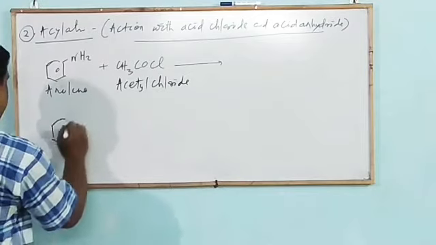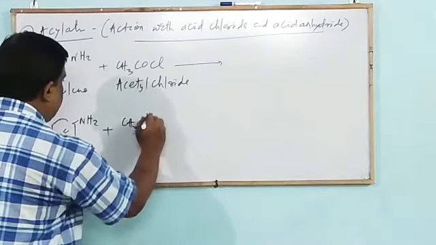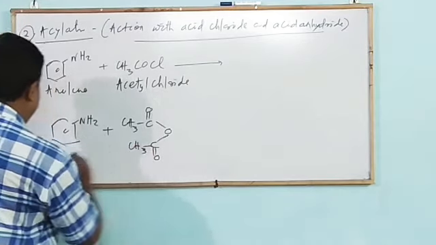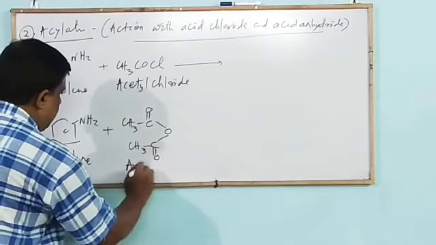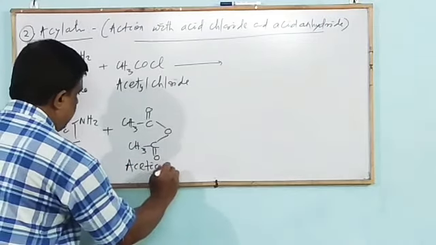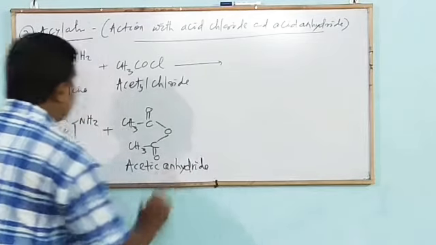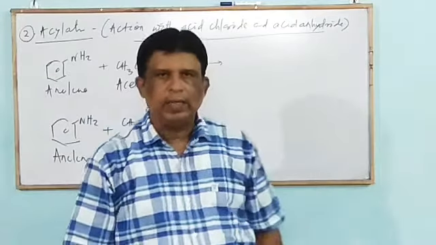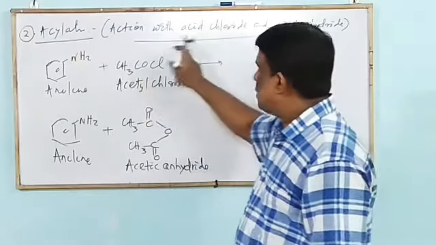Similarly, another equation, aniline reacts with acetic anhydride. That means primary aromatic amine, aniline, also responds to acylation with acid chloride and acid anhydride.